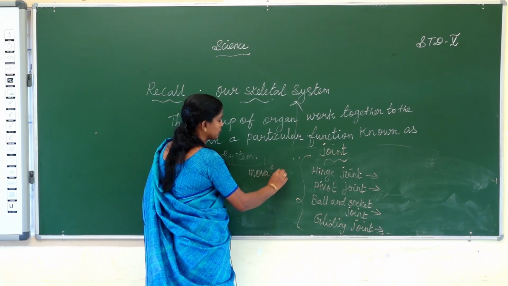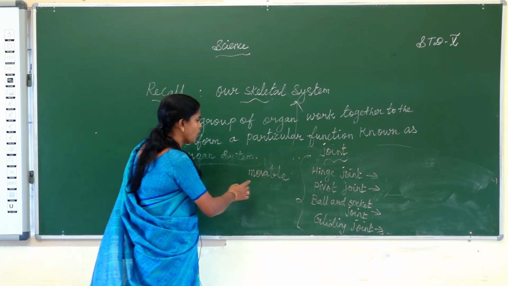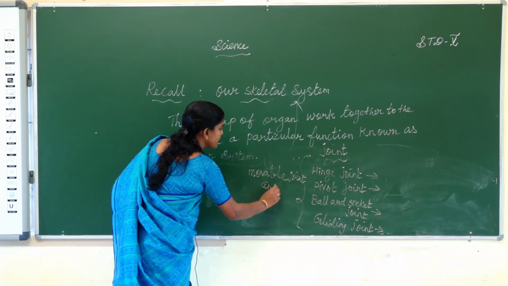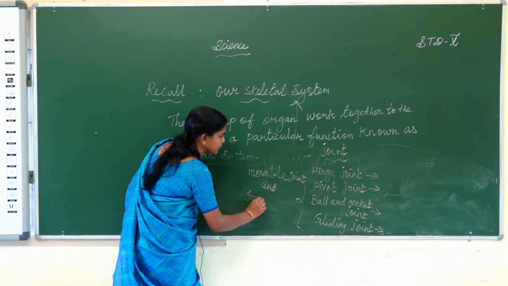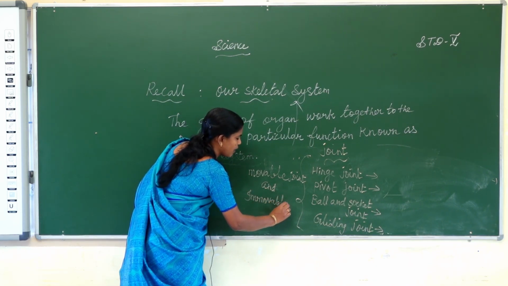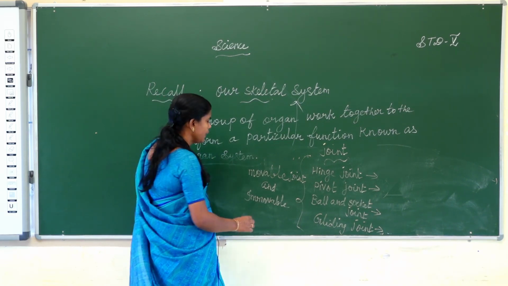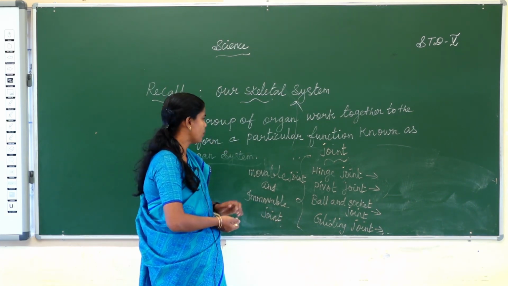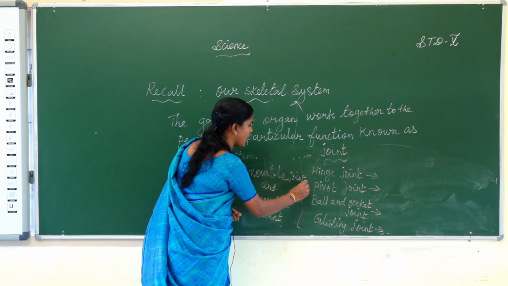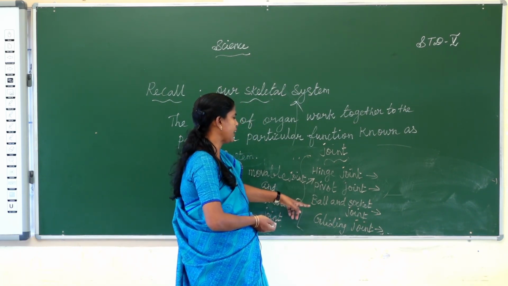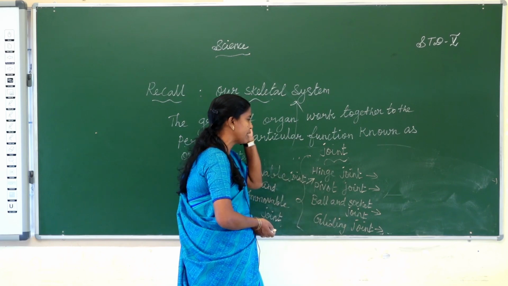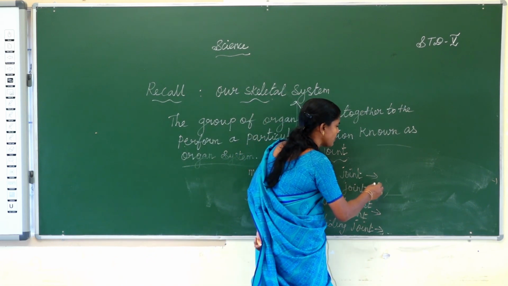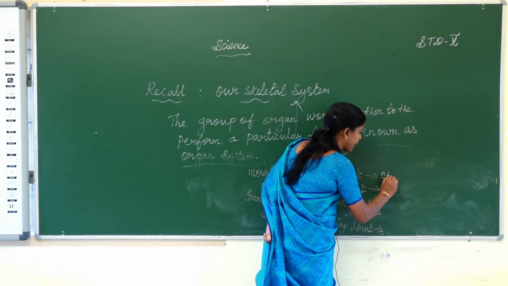There are two types of joints, movable joints and immovable joints. An immovable joint does not move, or moves only a little. An example of an immovable joint is the cranial bones. Movable joints are hinge, pivot, ball and socket, and gliding joints. A hinge joint moves in only one direction.